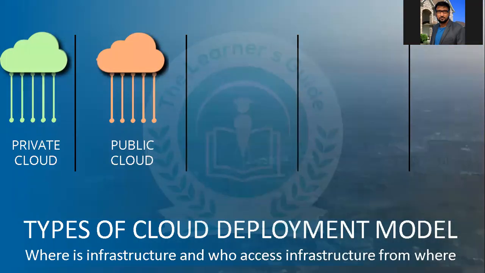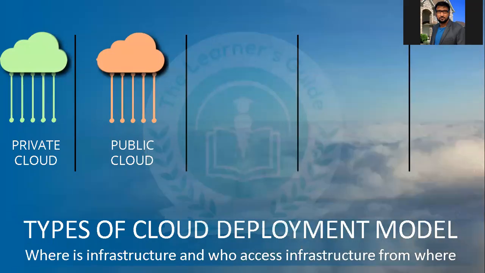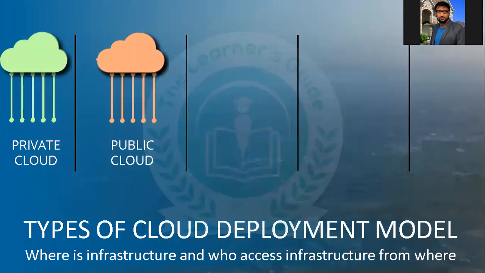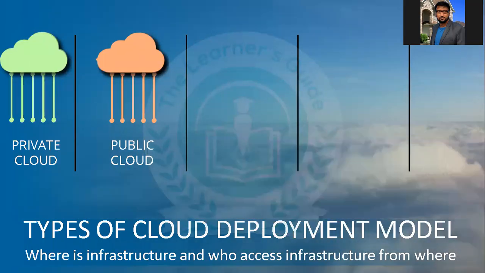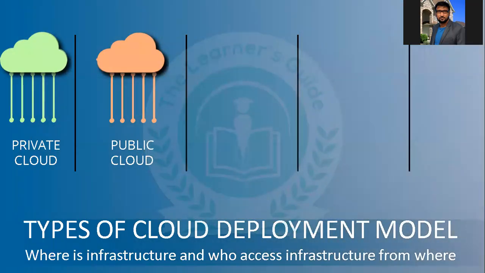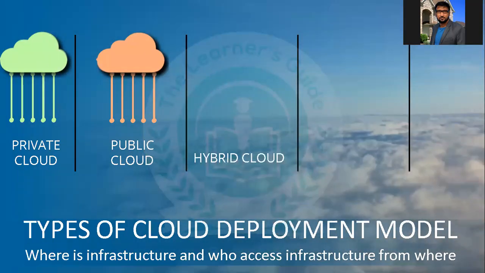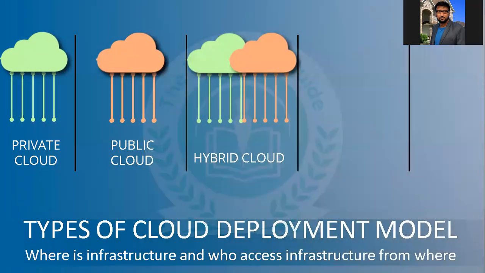Other three flavors come. Like if you want to make tea, you just need milk and tea powder. If you want a change, you add a little bit of water, or you add ginger, all those things. Somewhat similar to this, combinations of these two give the next ones. What is the other thing? Hybrid cloud. Hybrid cloud is basically a mixture of private cloud and public cloud.